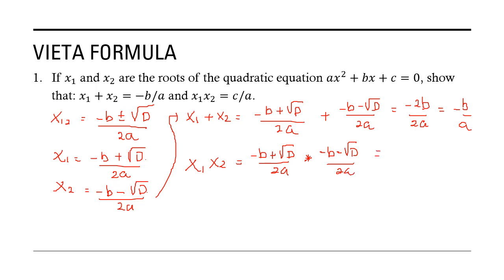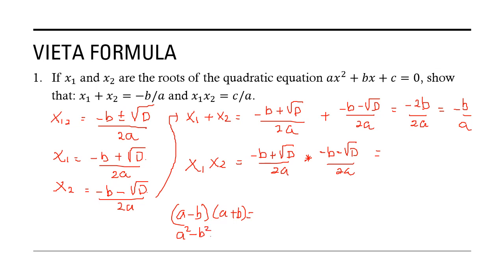And you remember, a minus b multiplied by a plus b is a square minus b square.